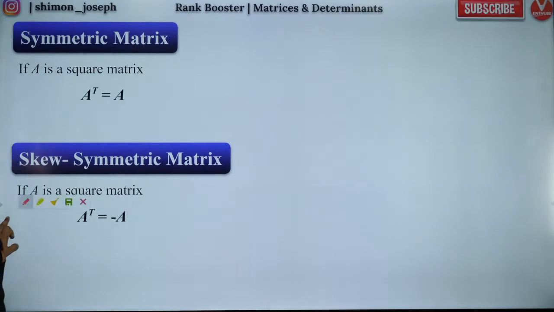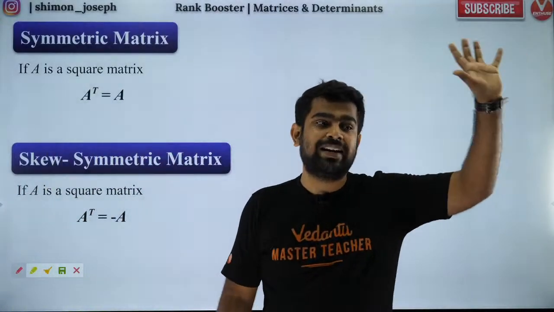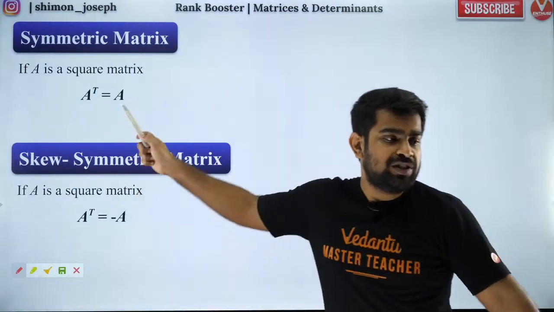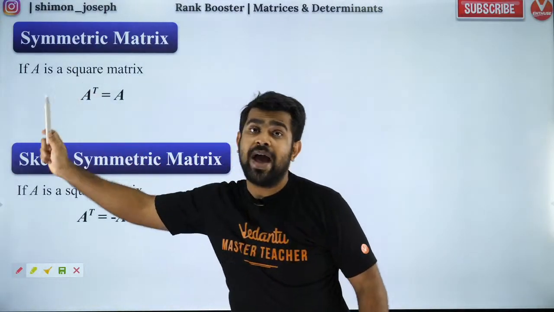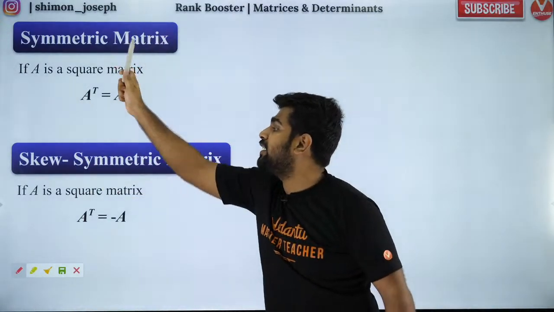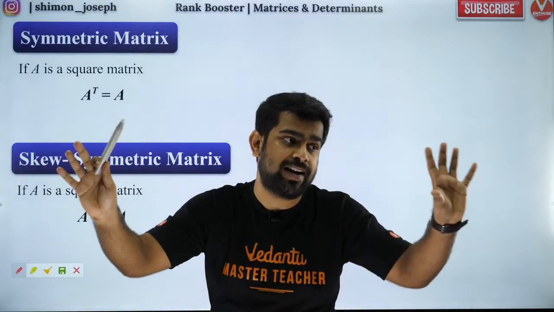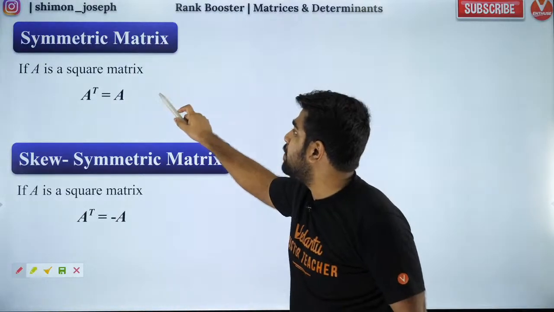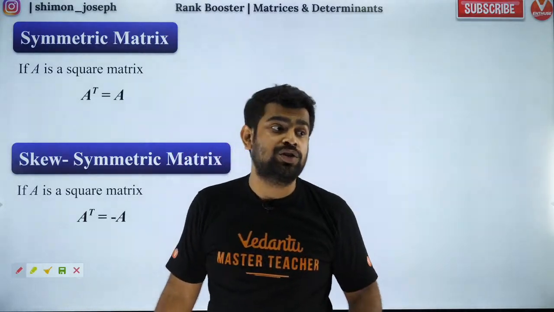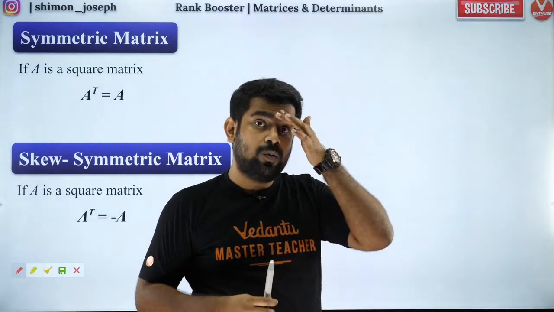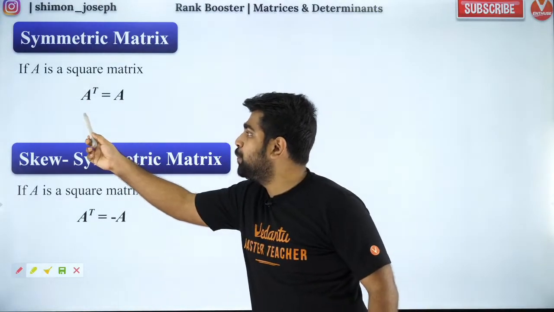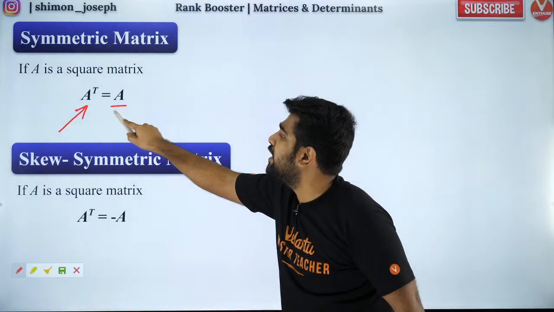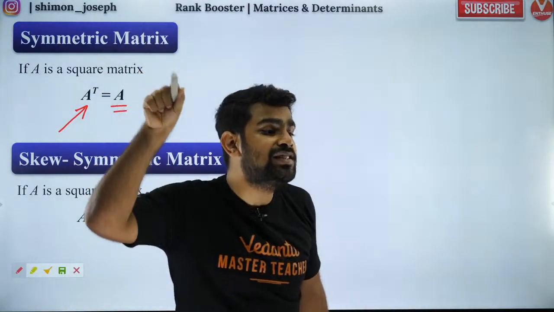Now, the next important topic for your JEE Mains is symmetric and skew symmetric matrices. I hope you are all aware of it. Very simple, no? Whenever you have a square matrix, please understand symmetric and skew symmetric are only defined for square matrices. So when you have a square matrix, and after I transpose it I am getting the same matrix again, that kind of matrix is called a symmetric matrix.